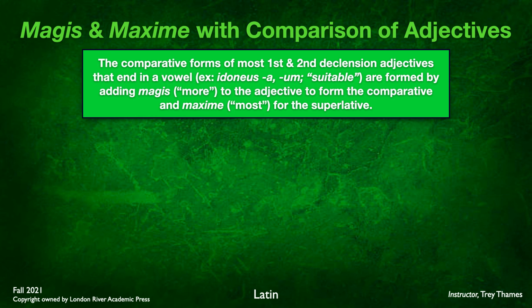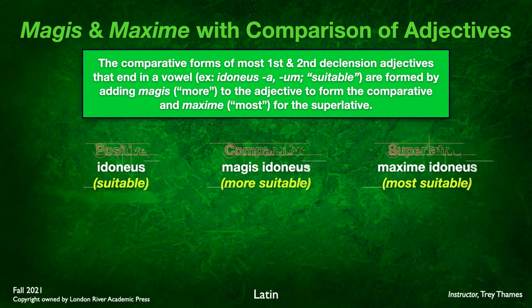When you form the comparative and the superlative, we're going to add the word magis, the word more, to form the comparative, and maxime, meaning most, for the superlative. Here's what that looks like. Idoneus, meaning suitable, in the positive form. The comparative is magis idoneus, more suitable, and the superlative is maxime idoneus, most suitable. So just keep in mind that many or most first and second declension adjectives, if their stem ends in a vowel, we're not going to use the -ior, -ius for the comparative endings and the -issimus, -a, -um endings. We're going to go with adding magis and maxime.